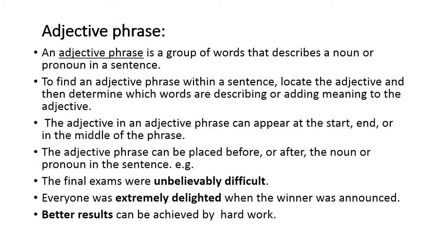What is adjective phrase? An adjective phrase is a group of words that describes a noun or pronoun in a sentence. And to find an adjective phrase within a sentence, you will have to locate the adjective and then determine which words are describing or adding meaning to the adjective. The adjective in an adjective phrase can appear at the start, end, or in the middle of the phrase. And the adjective phrase can be placed before or after the noun or pronoun in the sentence.